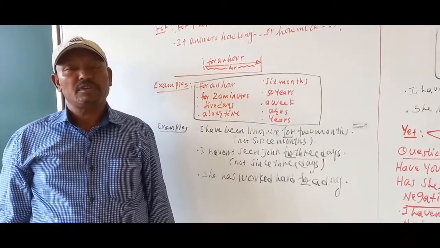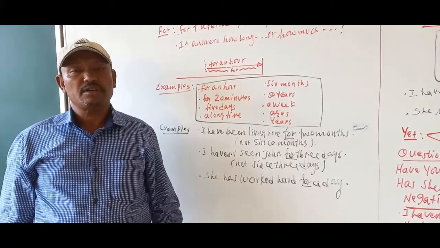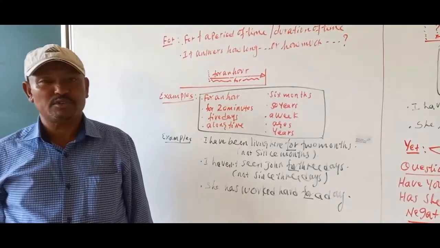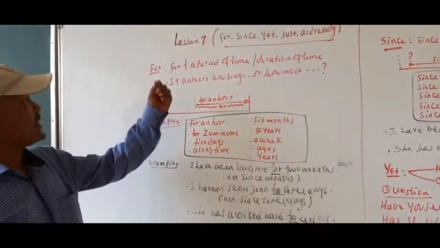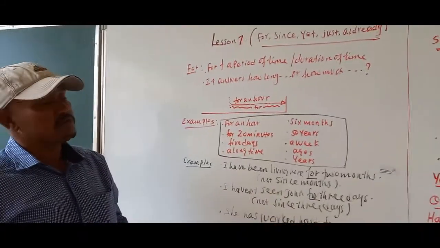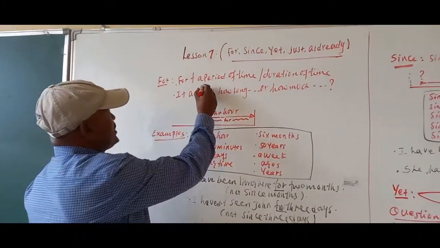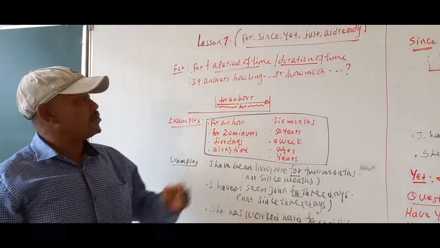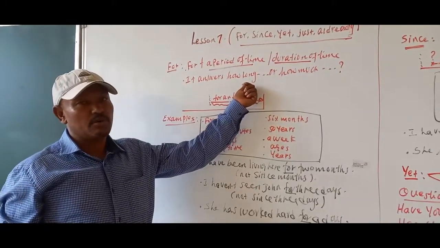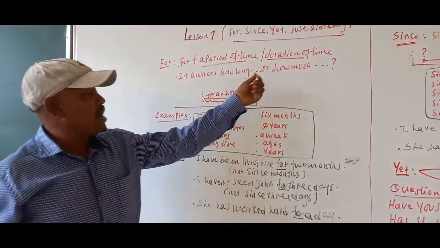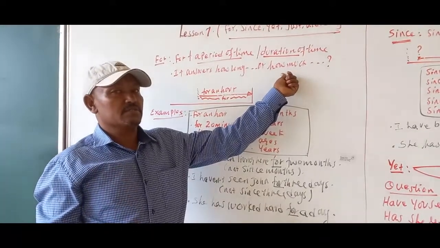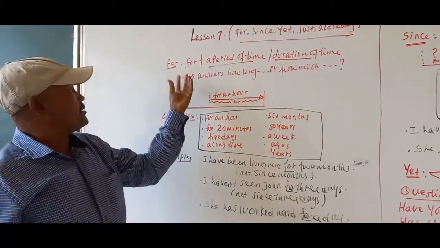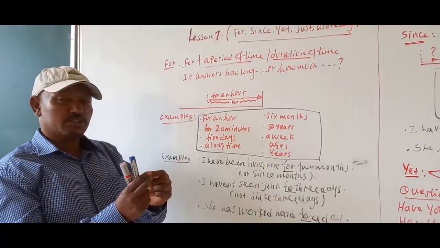Today we are going to see lesson 7, some kinds of adverbs: since, yet, for, already, and just. So we are going to start with the first adverb, for. We can use for plus a period of time or duration of time. It answers the question how long something has been happening, or how long something has happened. These time adverbs are important durations of time.